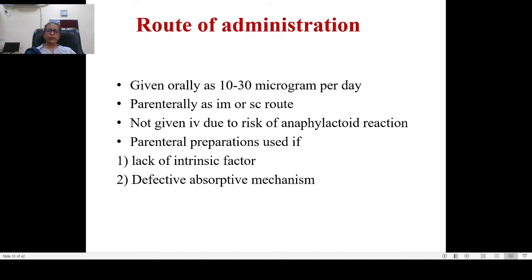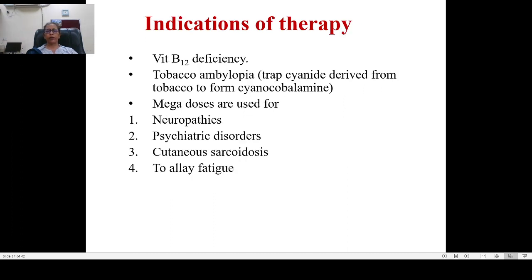Route of administration: it is given orally as 10 to 30 micrograms per day, or parenterally by intramuscular or subcutaneous route, not given intravenously because of risk of anaphylactoid reactions. Parenteral preparations are used if there is deficiency of intrinsic factor, which is required for absorption of vitamin B12 in the GIT, or if there is a defective absorptive mechanism, like the patient is having malabsorption and all.